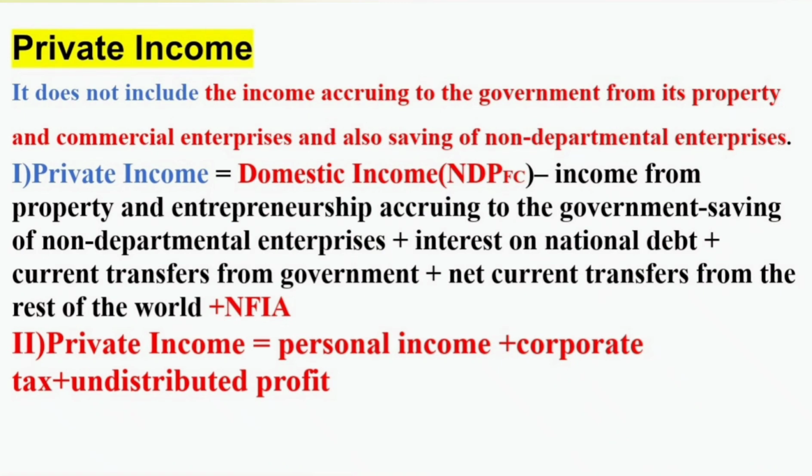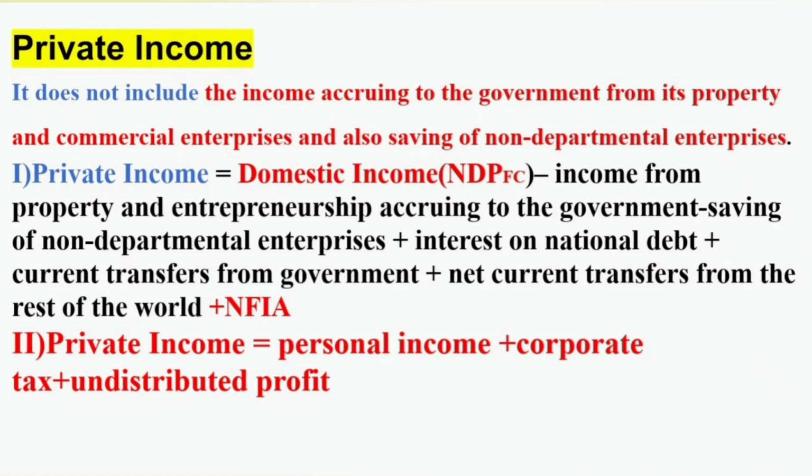The third method is private income is equal to personal income plus corporate tax plus undistributed profit. What is personal income? Personal income is the income received by the household. It does not include the income received by the firms. To that we have to add corporate tax. That is a tax paid by the private firms to government. So before paying the tax, this income is a part of private income. So personal income plus corporate tax plus undistributed profit.